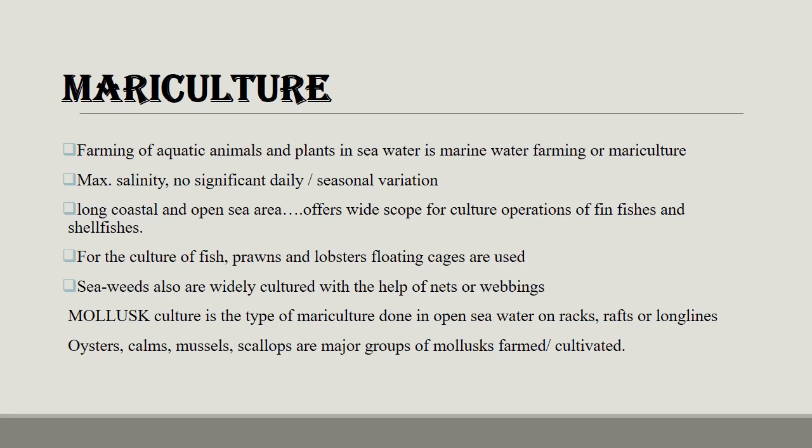Next is mariculture. Farming of aquatic animals and plants in seawater is marine water farming or mariculture. Maximum salinity, with no significant daily or seasonal variations, is present in mariculture. The long coastal and open sea area offers wide scope for culture operation of finfishes and shellfishes. For the culture of fish, prawns and lobsters, floating cages are used. Seaweeds are also widely cultured with the help of nets or webbings. Mollusk culture is the type of mariculture done in open sea water on racks, rafts or longlines. Oysters, clams, mussels and scallops are major groups of mollusks cultivated.